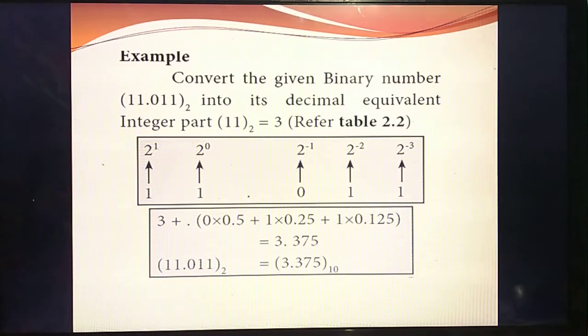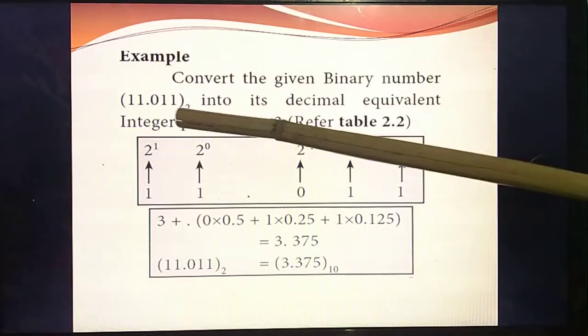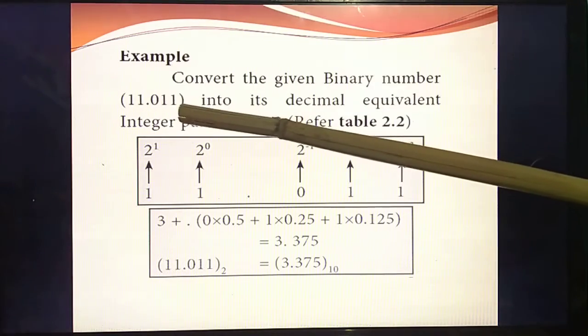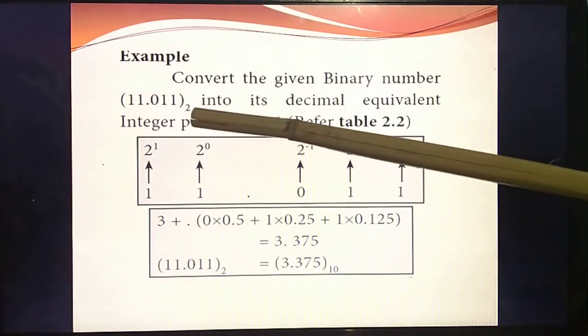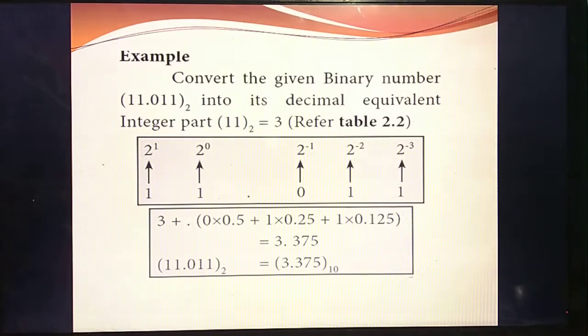Yes, then write the question. Convert the given binary number 11.011 base 2 into decimal equivalent. Write fast. Convert the given number 11.011 into decimal equivalent.